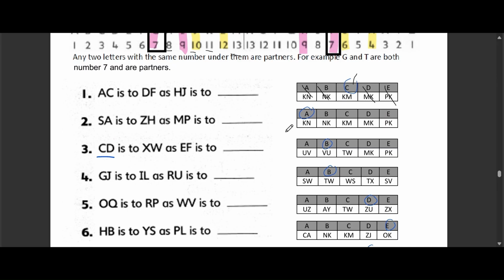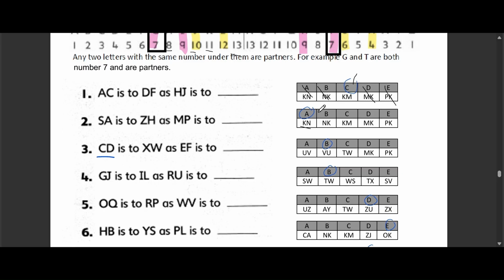Option A, KN. Option B, NK. Option C, KM. Option D, MK. Option E, PK. The correct answer is option A, KN.